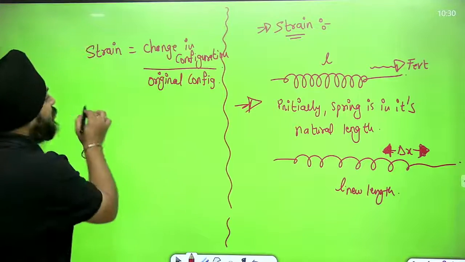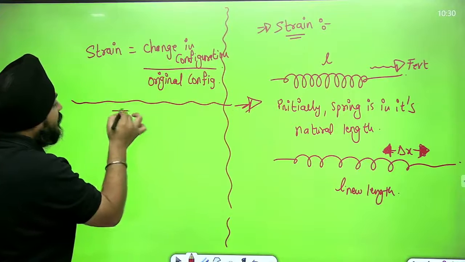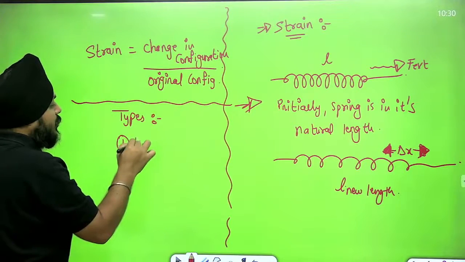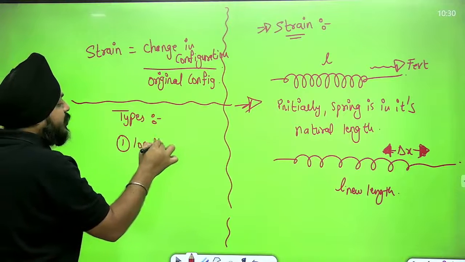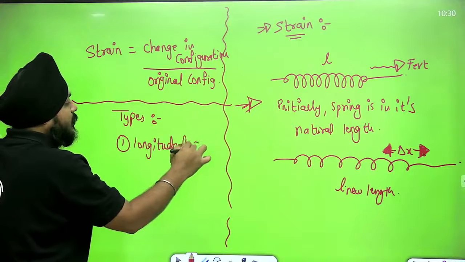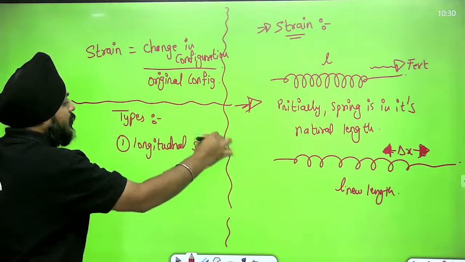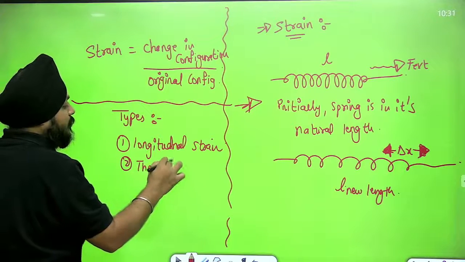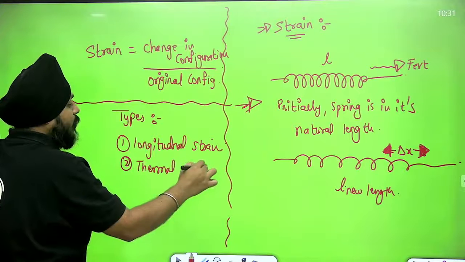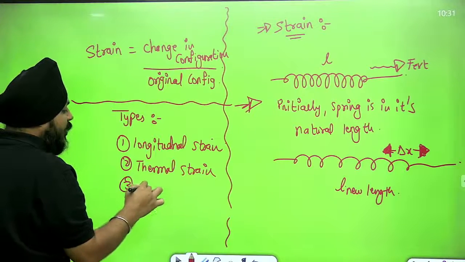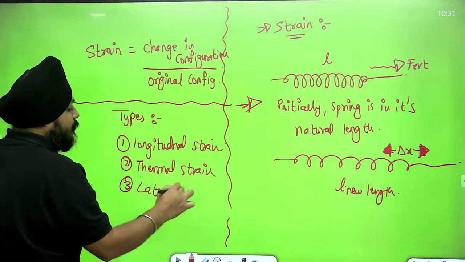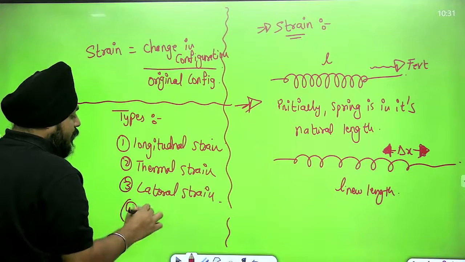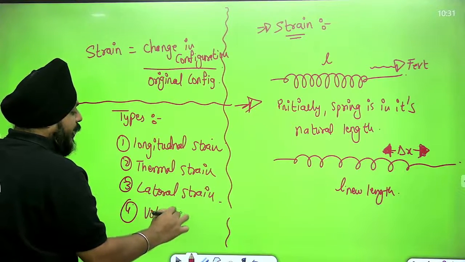Now, types: longitudinal strain, thermal strain, lateral strain, volumetric strain.